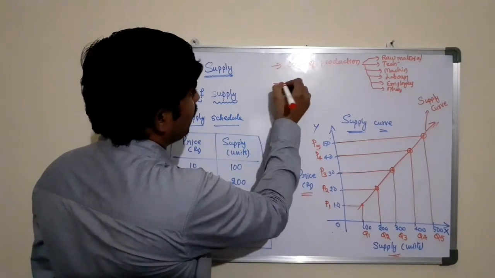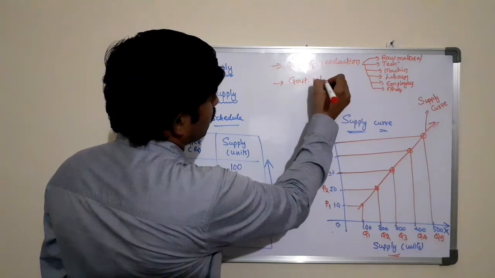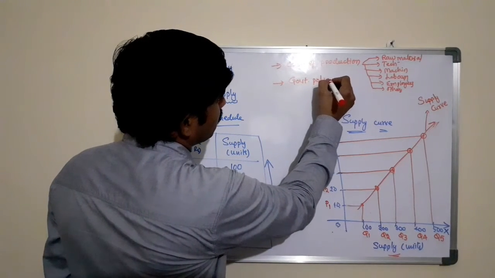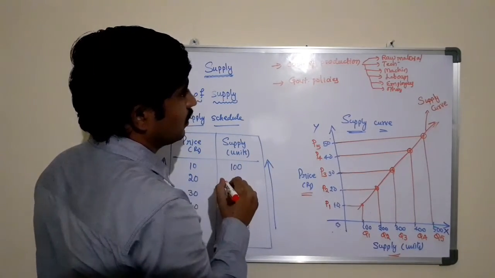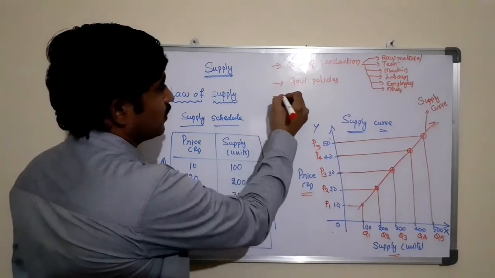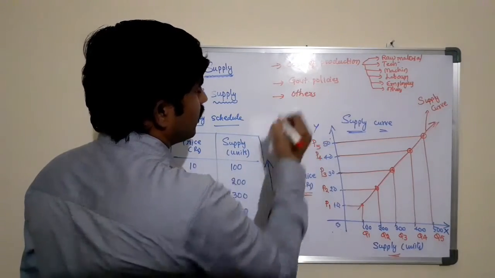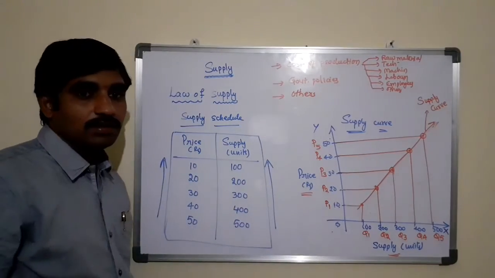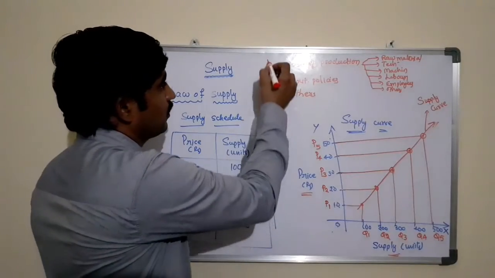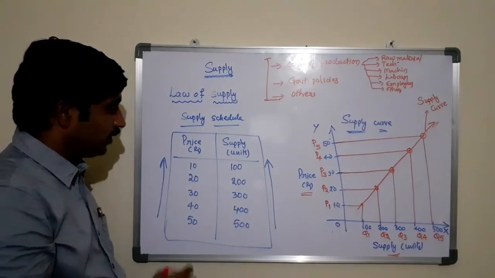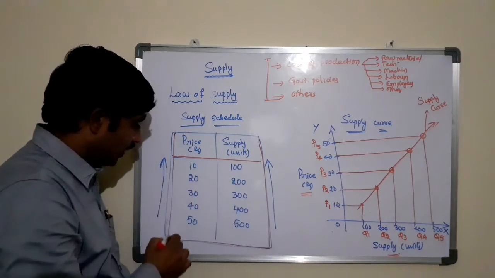Apart from the cost of production, the government policies also remain constant, and other factors which are directly or indirectly influencing or affecting the quantity of supply are all constant when we are taking the relationship between the price and supply.